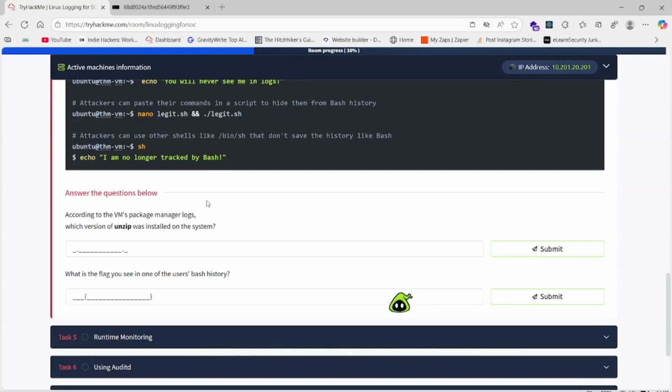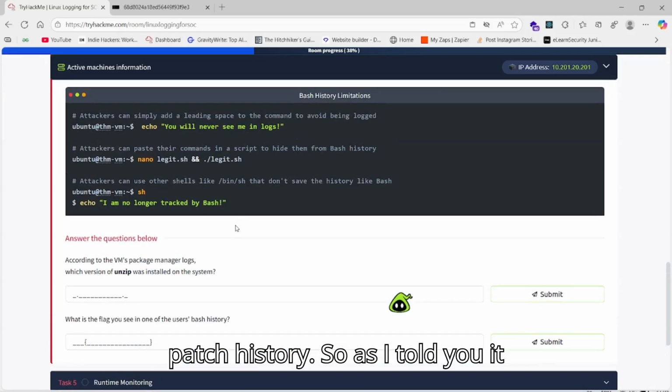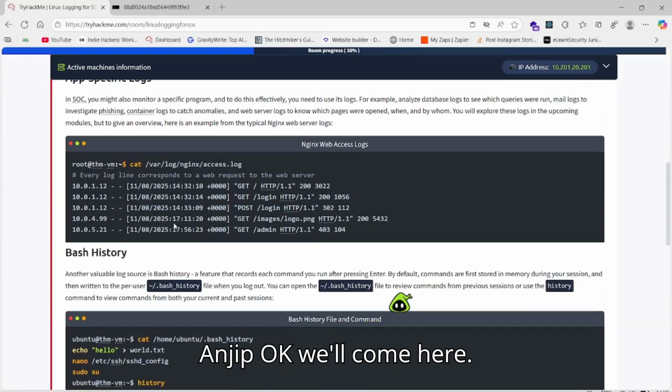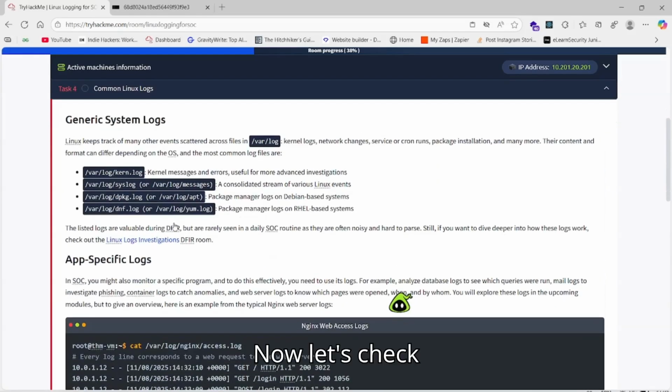So now for this, we need to find which version unzip was installed on the system. Second is what flag you see in one of the users' bash history. So as I told you, it will be a very easy one. Unzip. Okay, we come here. Now let's check.